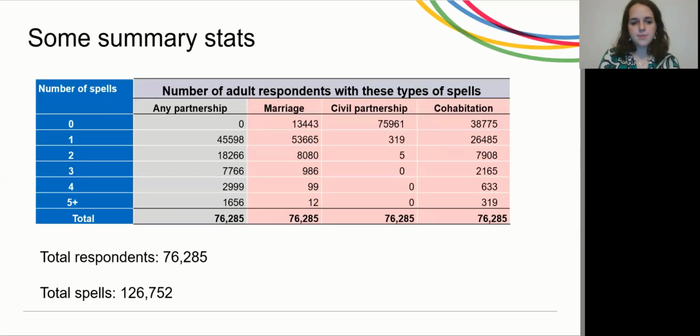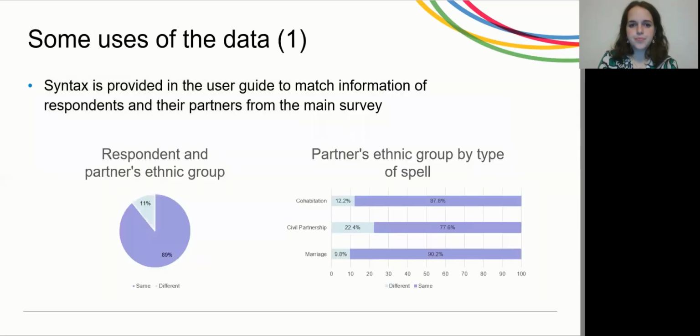In this slide, we reported some summary statistics for our dataset. You can see that the total number of respondents is 76,285, and the reported total is almost 127,000 spells. In the table, you can see in more detail the numbers of partnership spells reported by our sample.